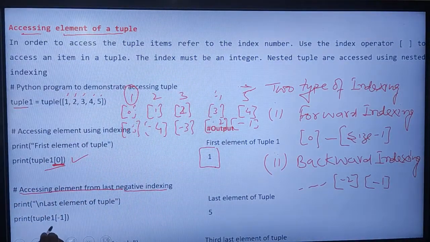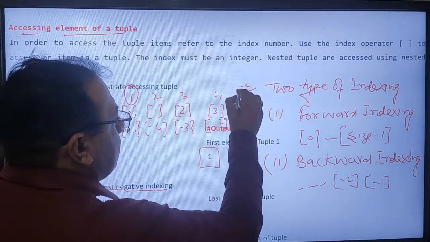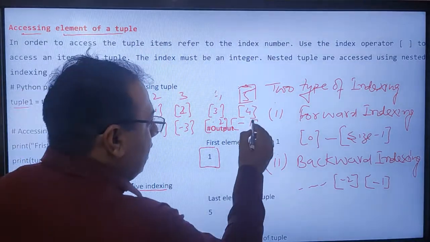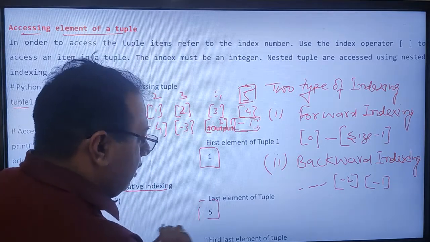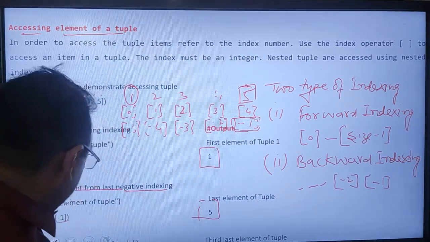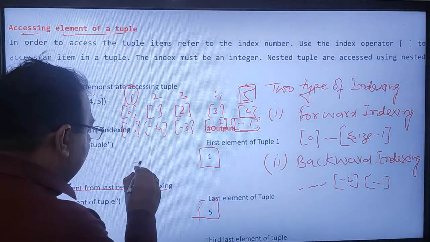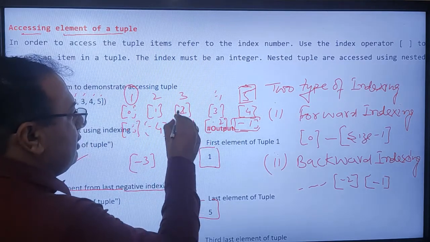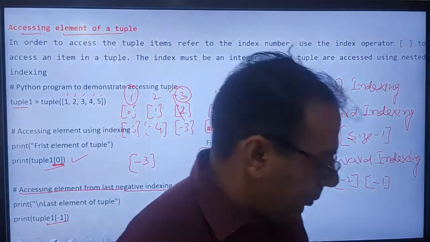Here I have used -1. -1 means the last element, and the last one is 5. If I access the index -1, then it will display 5. If I want to access the index -3, -3 means this one, it will print the value 3 from the tuple.